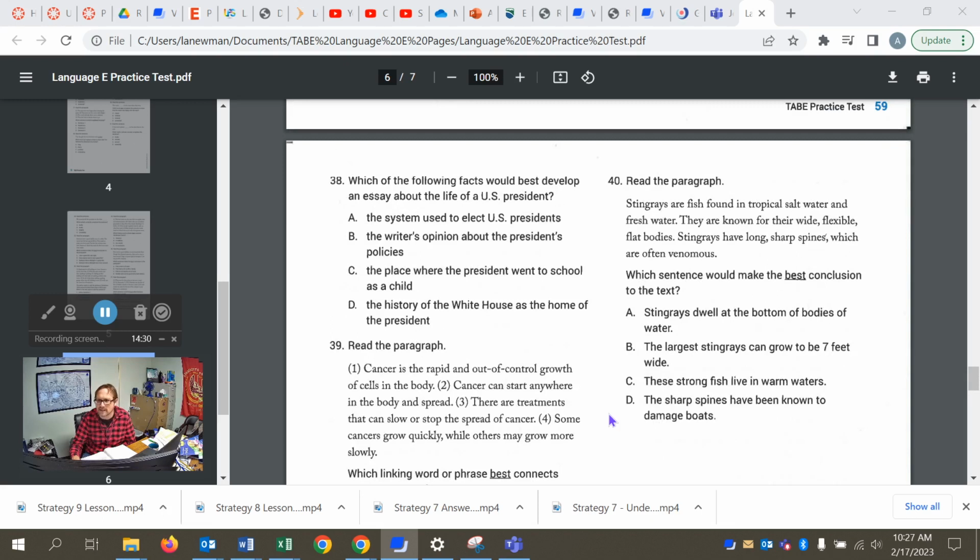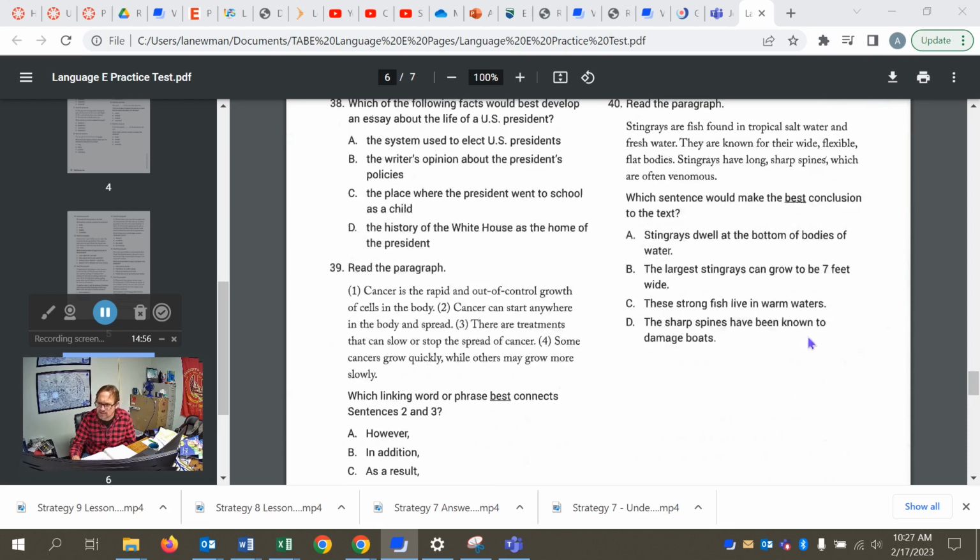Okay, number 40, our last one. Which sentence would make the best conclusion to the text? And it's C, these strong fish live in warm waters. We had some description of characteristics of stingrays and even their environment. And there's a restatement here of fish found in tropical water. So good concluding statement, gives us a little bit of additional information, but also connects to the first sentence of the paragraph as well.